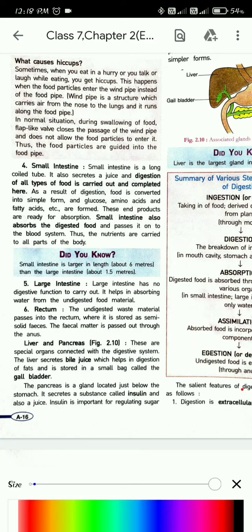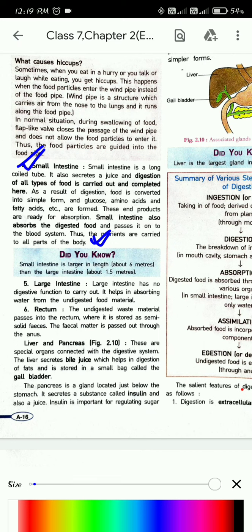Good morning, everyone. So, in our last class, we have finished till small intestine, right? We have learned that digestion is only seen till small intestine, and after small intestine, there will be no digestion.